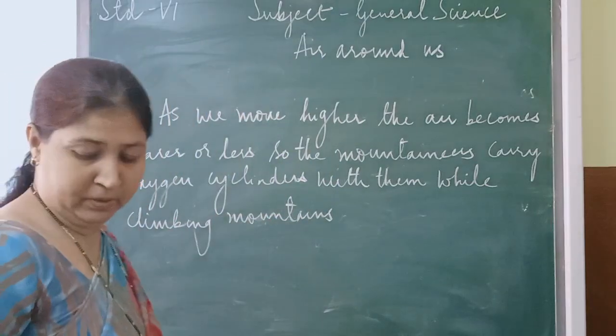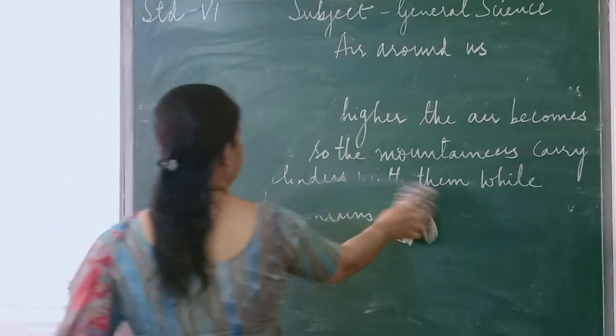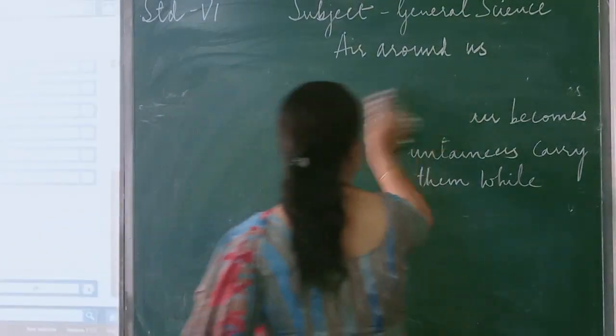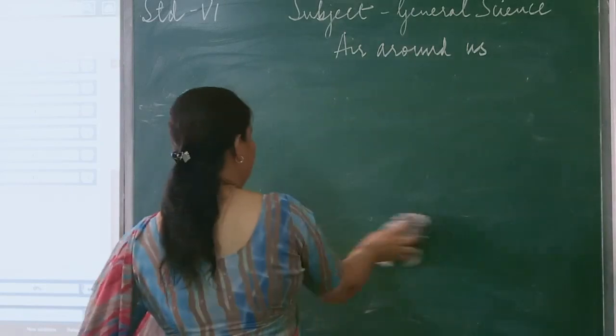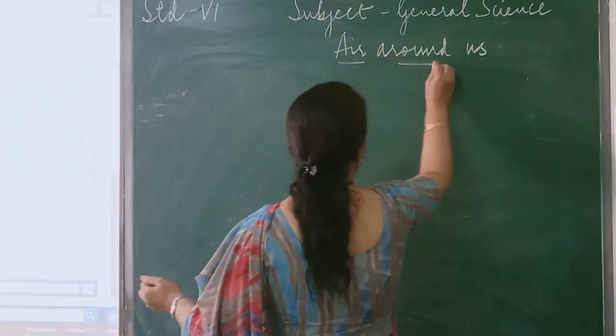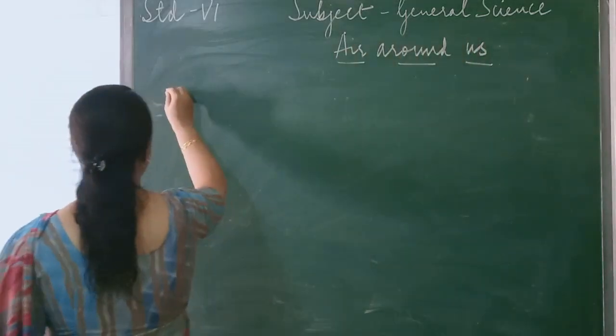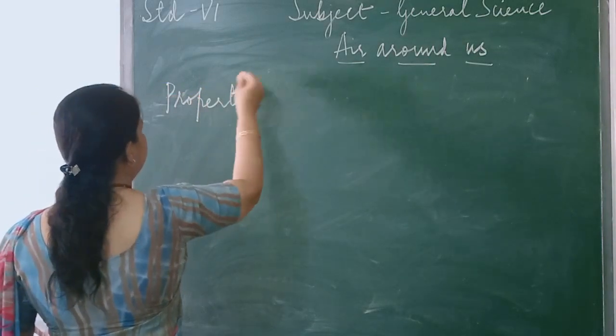Now we have to learn about the properties of air. We are seeing the properties of magnets, we are seeing the properties of water. So now let us learn about the properties of air. Already you have learned this in your lower classes. Can you tell what are the properties of air, children? With the experiments you have done this.